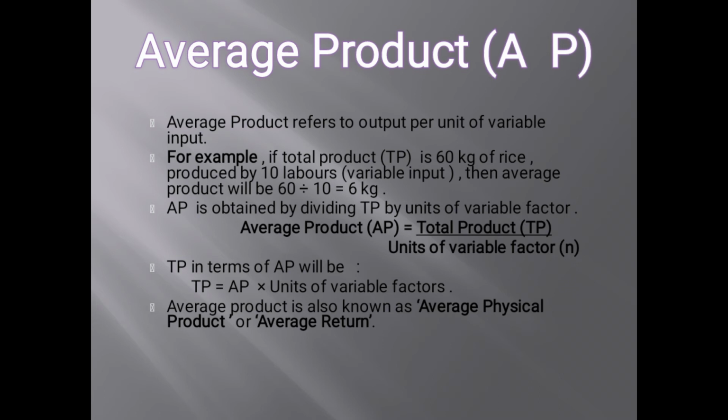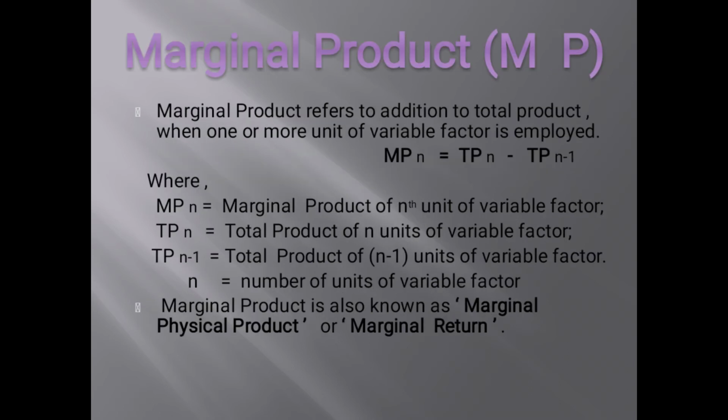Numerically we can calculate it by using the formula. Total product is average product multiplied by the units of variable factor. Average product is also known as the average physical product or the average returns. Now comes the third and last one, the marginal product, also known as the marginal returns or marginal physical product. Marginal product refers to the addition to total product, or the summation of total product.